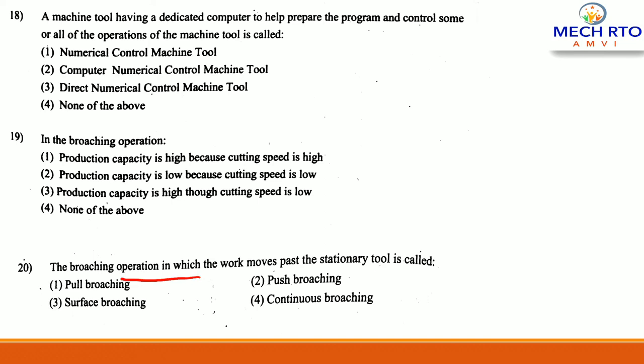The broaching operation in which the work moves past the stationary tool is called. Here the correct answer is continuous broaching. In pull broaching, push broaching and surface broaching, the work does not move past the stationary tool, but in continuous broaching it does, right? So the correct answer is 4, continuous broaching.